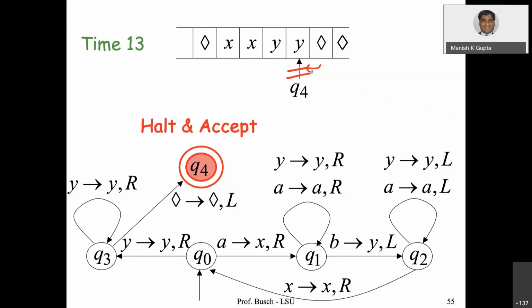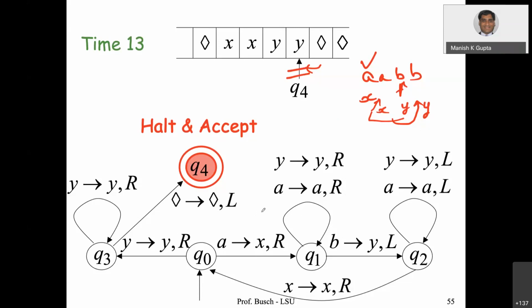In the string a, a, b, b, read a, replace it with X, keep moving. You have to design the transitions in such a way that you keep moving, read b, replace it with Y, then come back and look at the next a after X, replace it with X, then go back, read the next b after Y and replace it with Y, and so on. Like this you keep on doing. If there is a larger number of a's and b's, you do the same thing. So this machine will do the job of accepting the language a^n b^n.